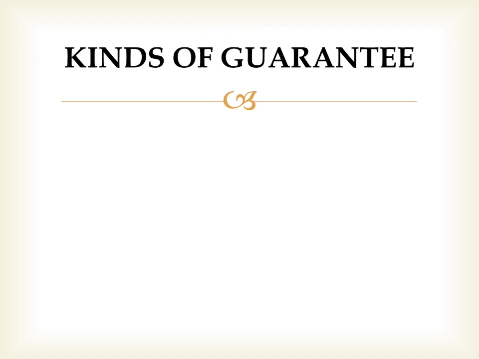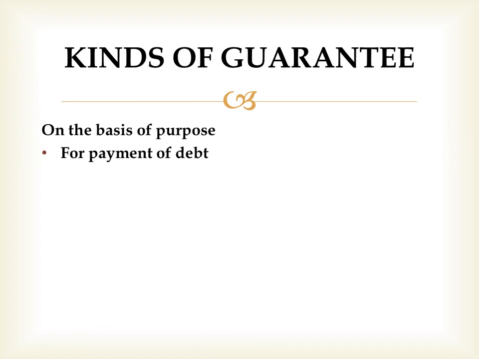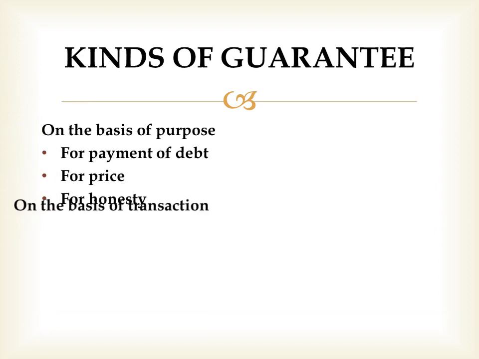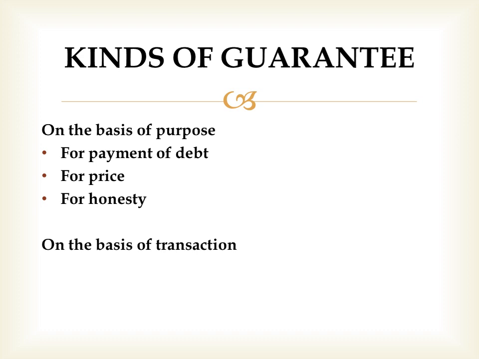Different kinds of guarantee. Guarantee is mainly classified into two: on the basis of purpose and on the basis of transaction. On the basis of purpose, it is again classified into three: for payment of debt, for price, and for honesty. Then on the basis of transaction, guarantee is classified into two. One is simple guarantee and the other one is continuing guarantee.